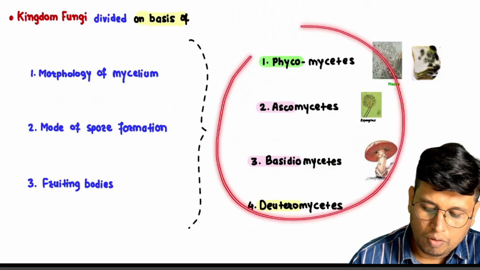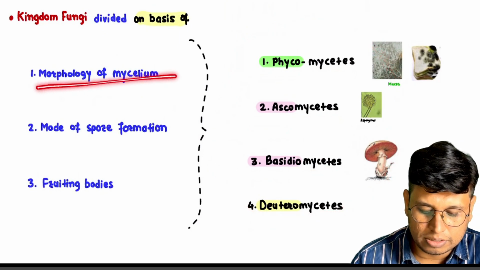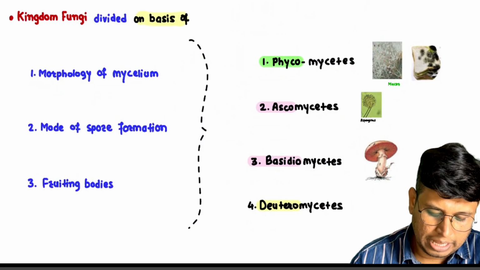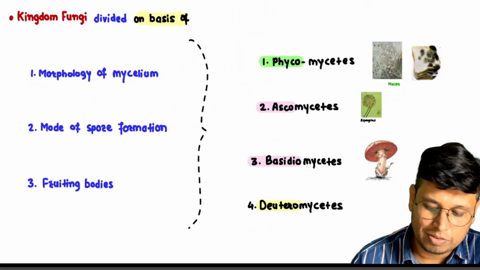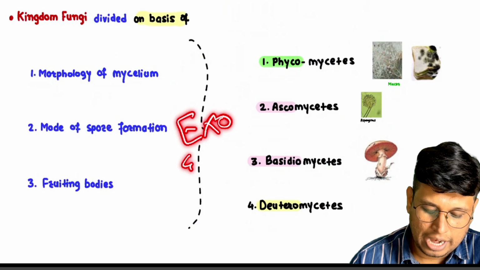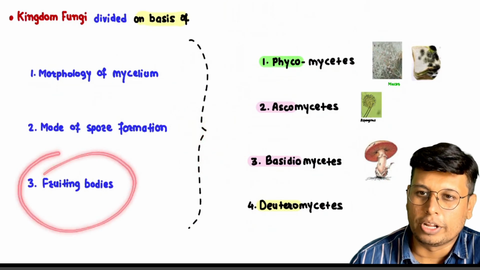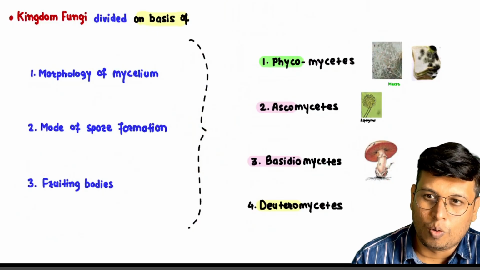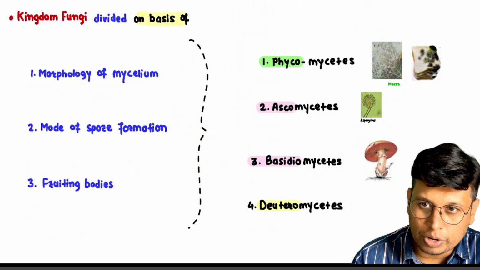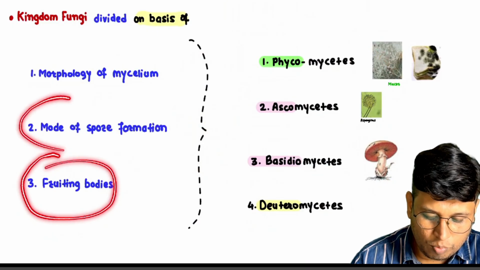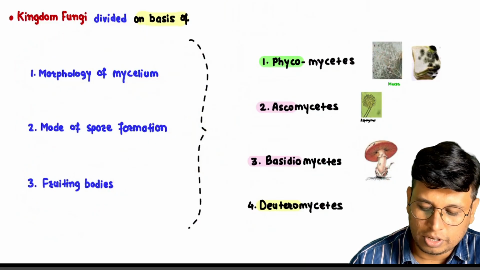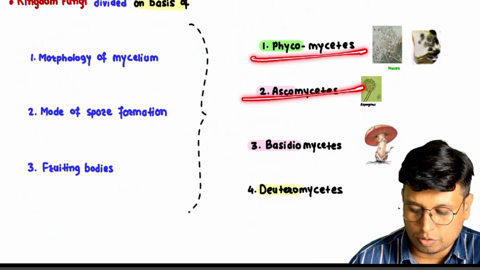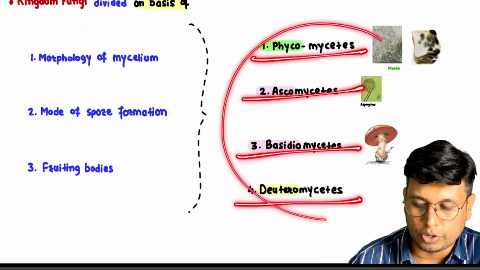These are all formed on the basis of morphology of mycelium, as we have seen, septate, aseptate, mode of spore formation, exo, endo, and the fruiting bodies, basidium and ascocarp, sporangiospore, conidia. In the next lecture, we are going to discuss Phycomycetes, Ascomycetes, Basidiomycetes, and Deuteromycetes.